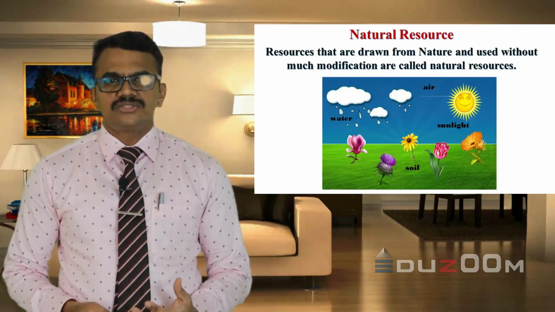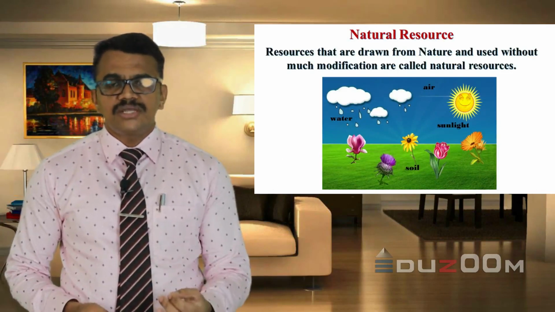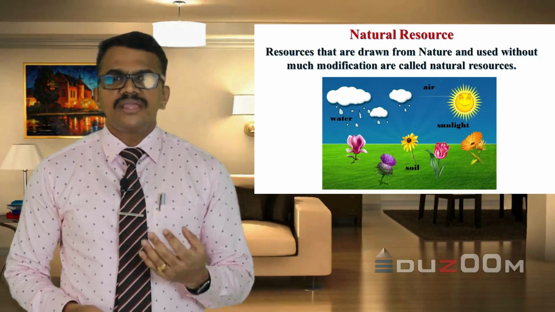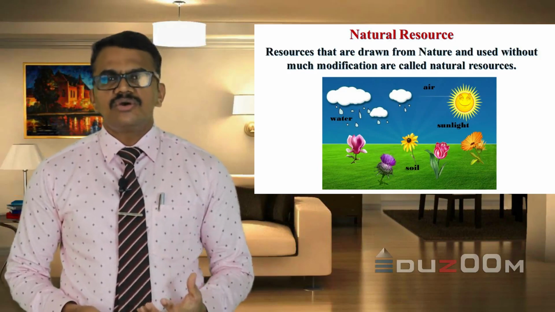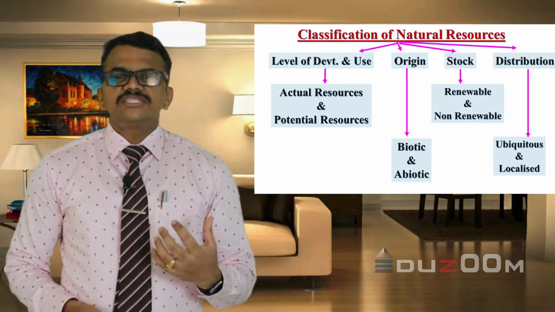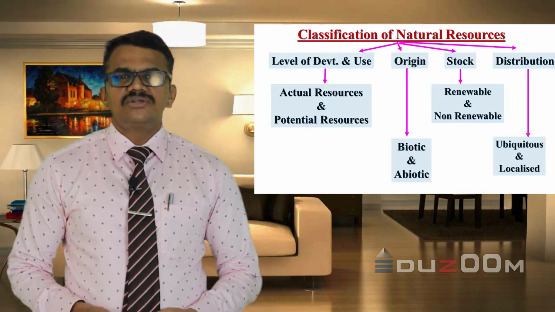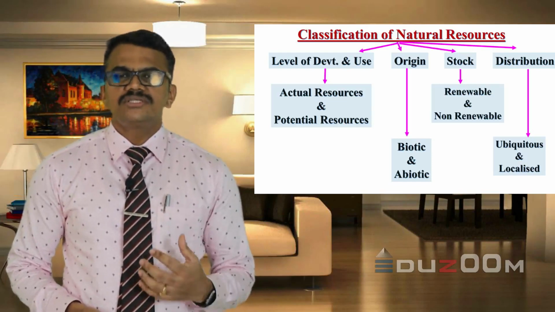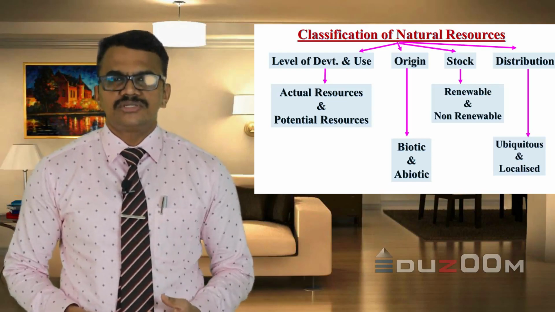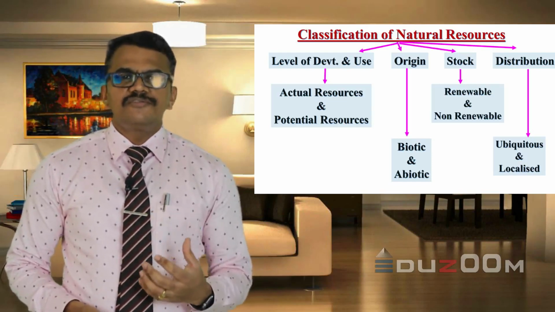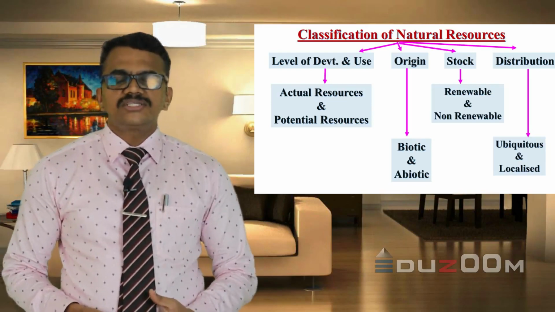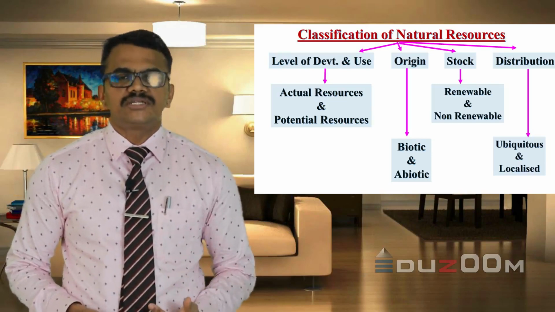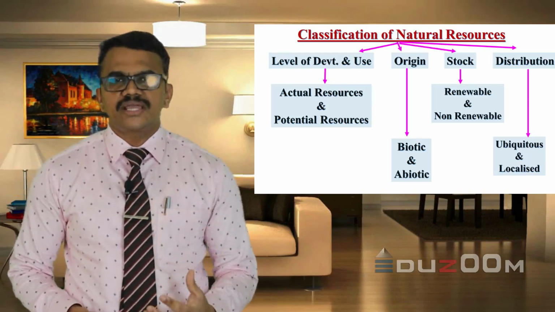Natural resources are the resources that are drawn from nature and used without much modification, like water, air, sunlight, soil, etc. We can classify natural resources based on their level of development and use, then based on their origin, stock and distribution. Based on the level of development and use, natural resources are classified into actual resources and potential resources, as you can see in the diagram.